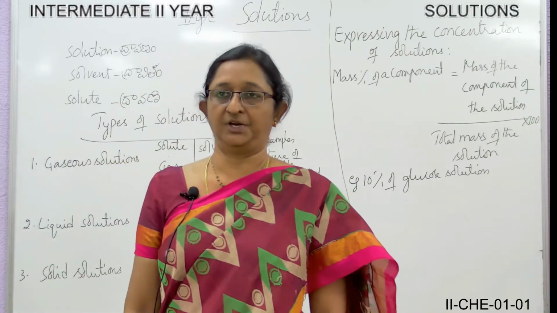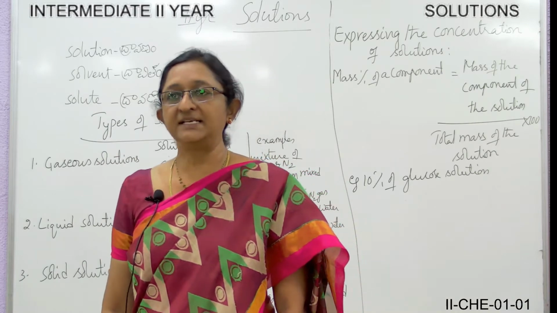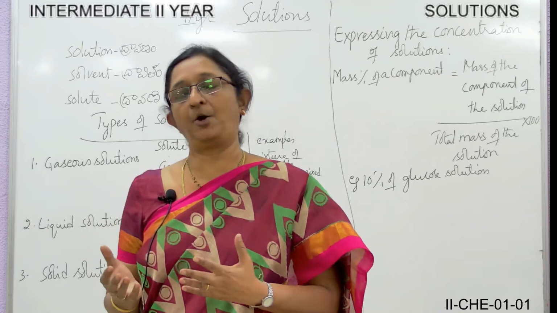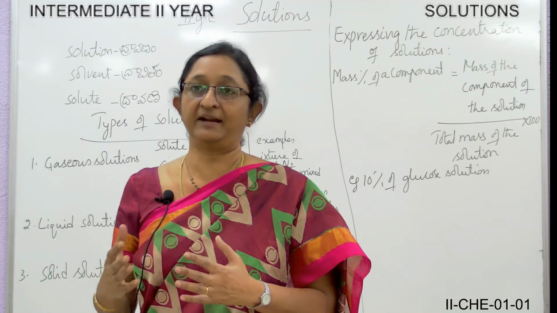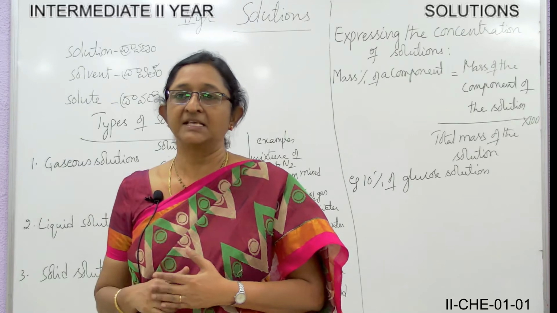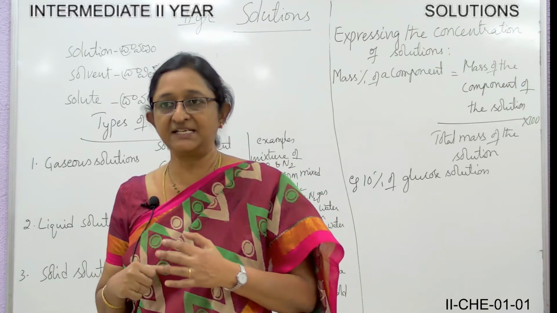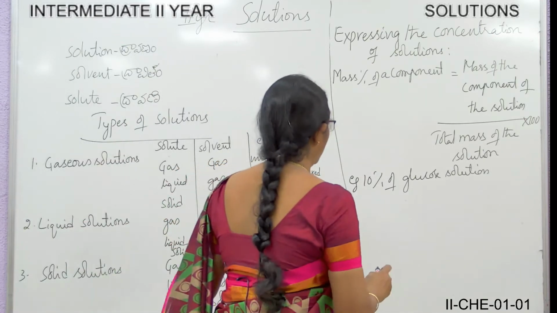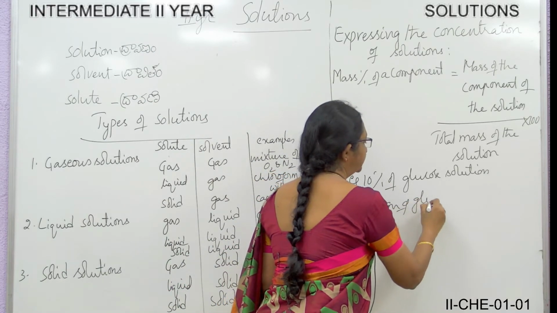So how to express the concentration of the solution? There are certain ways to express the concentration of a solution. So now we are going to discuss expressing the concentrations of a solution. The first one is mass percentage of a component. What is the mass percentage of the component? It is the mass of the component in solution to the total mass of the solution, into 100. So we are saying percent, so it is into 100.